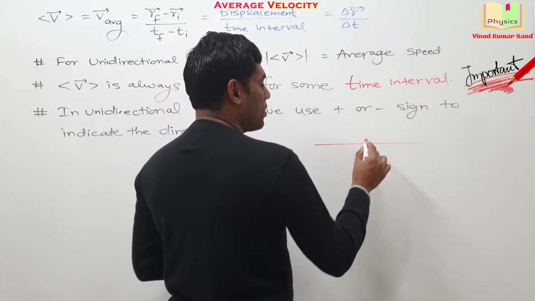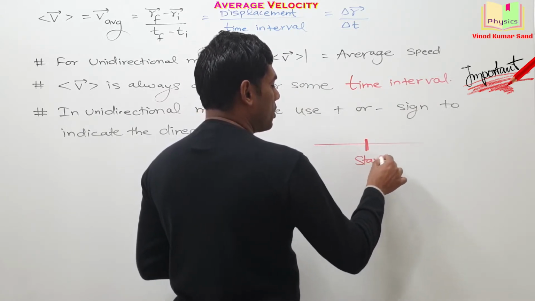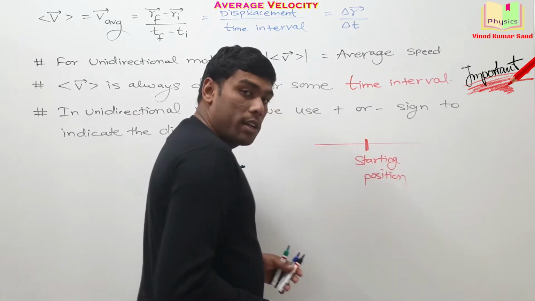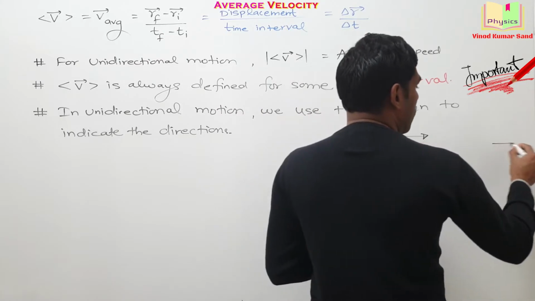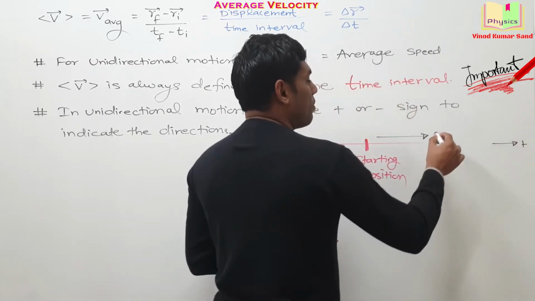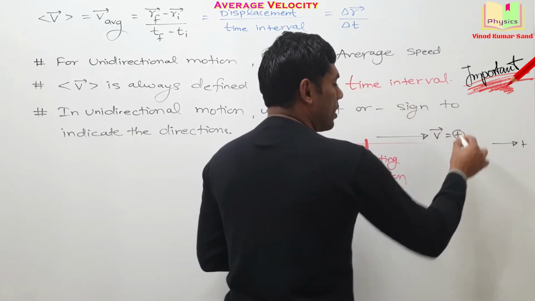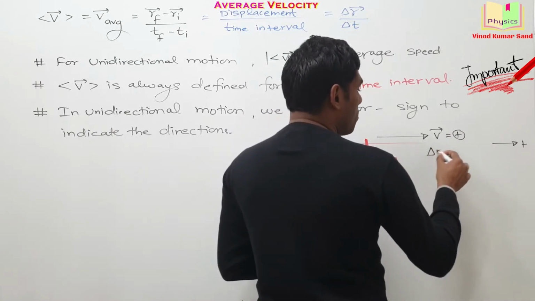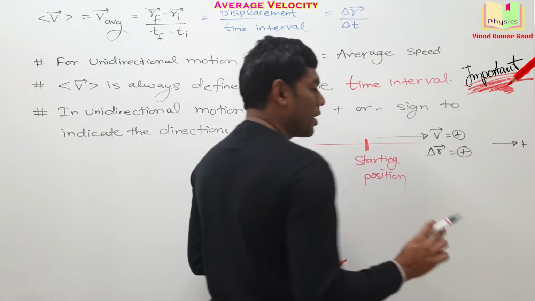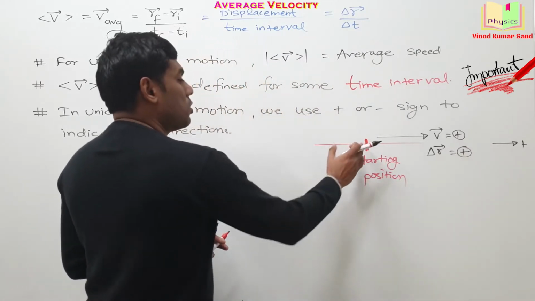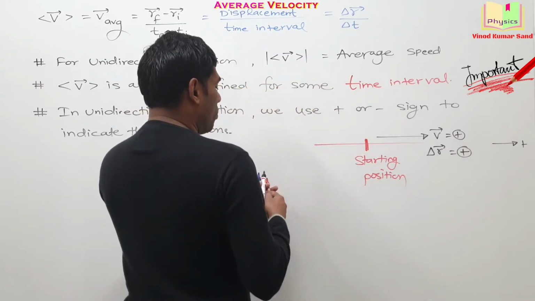So this is the origin or this is the starting position. Now, if a particle moves in this direction and you take this direction as positive, then the velocity of the particle will be treated as positive. The displacement of the particle is treated as positive. Getting it? Suppose you start here and then you are moving in this direction.